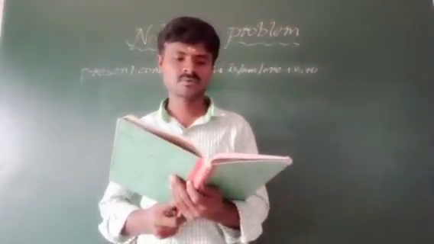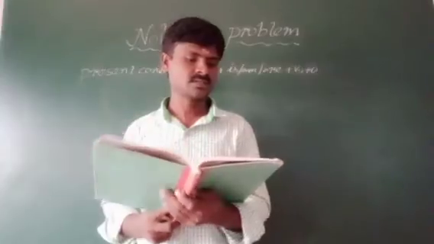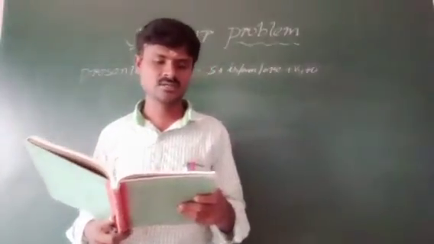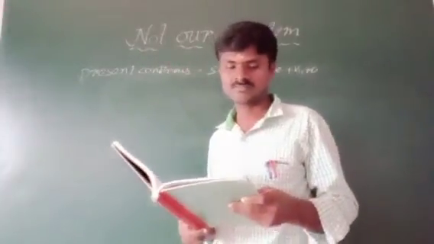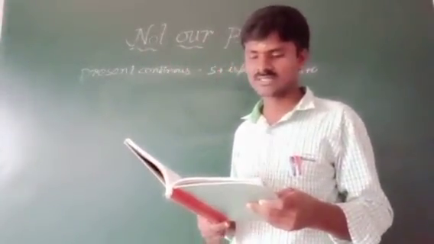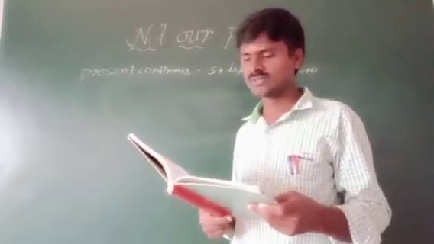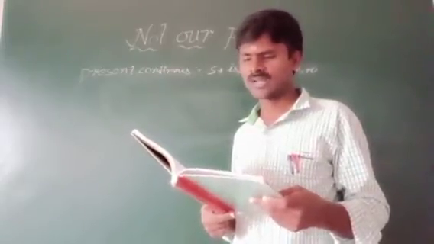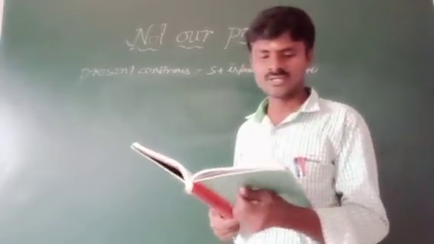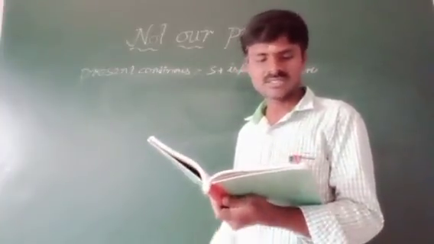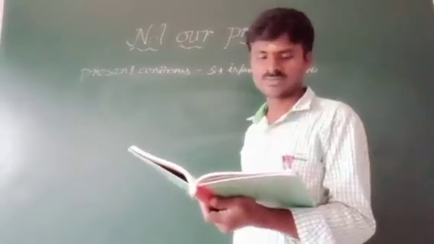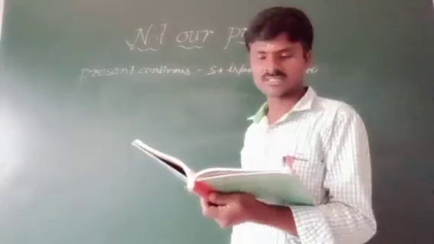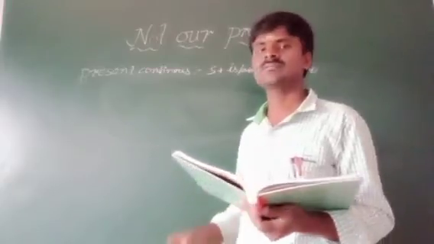The present continuous tense of the verb is usually used for an action which is going on at the present time of speaking. We can also use the present continuous tense when we talk about our plans of doing something in the future. For example, we are leaving for Darjeeling this Saturday.